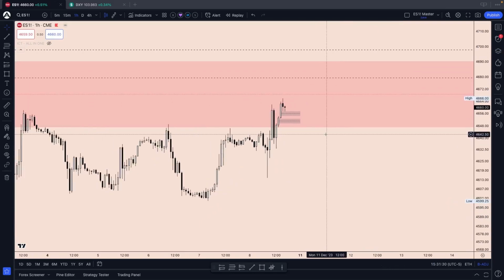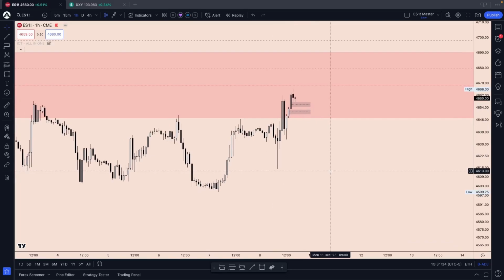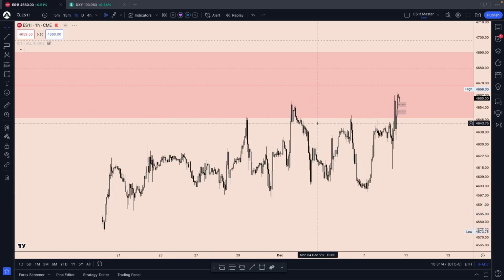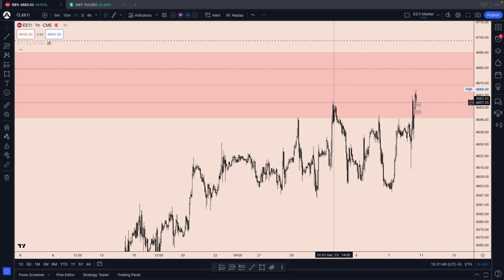Targets to the upside, potential areas where we could see the bounce from, 1 and 4 hour fair value gaps. Right now, not really looking for shorts until we get at least a 15 minute to 1 hour time frame change in the state of delivery, and by that I mean a bearish market structure shift.